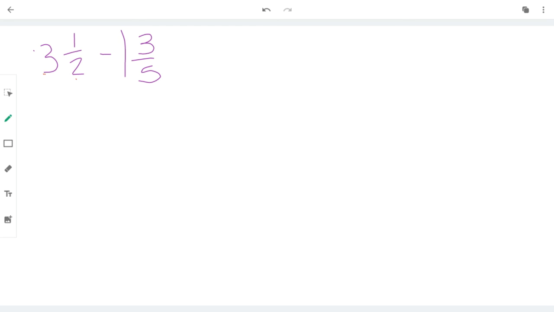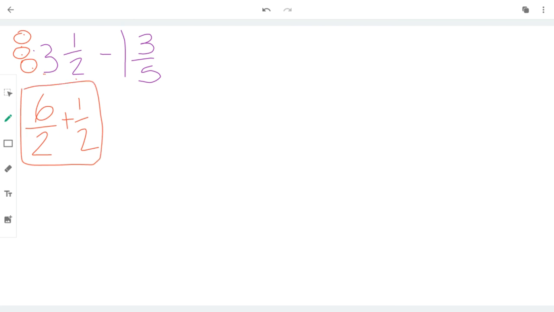I know there's 2 pieces in that whole, 2 pieces in that, and 2 pieces in that. So 2 plus 2 plus 2, that's 6. So that's 6 halves living in there, and the half that was sitting there already. So that's why we do the whole number. We really need to break apart the whole number to see exactly what's living inside.